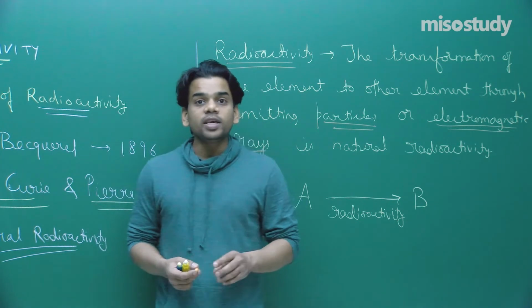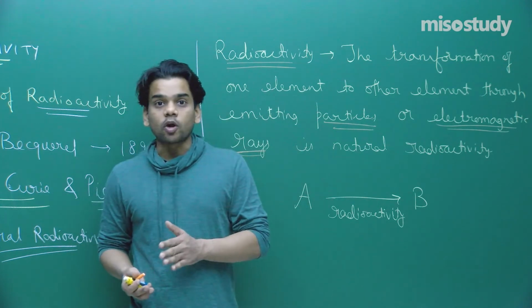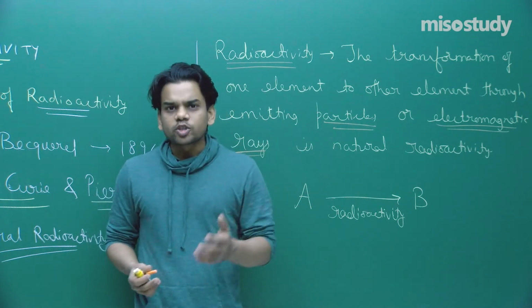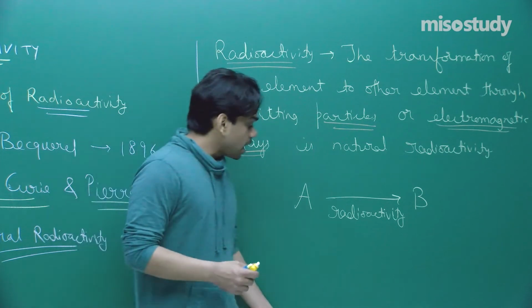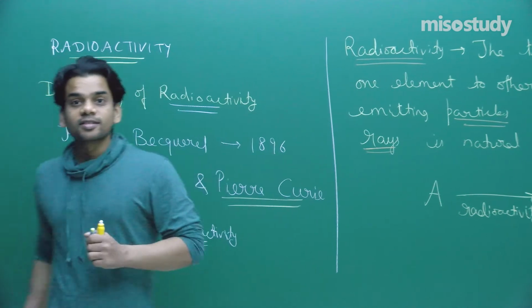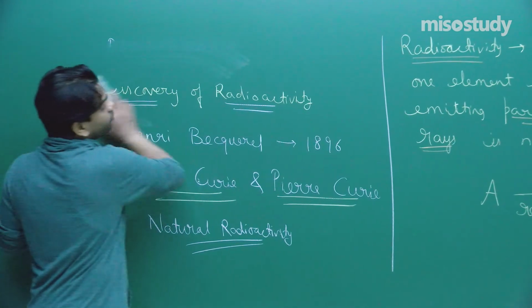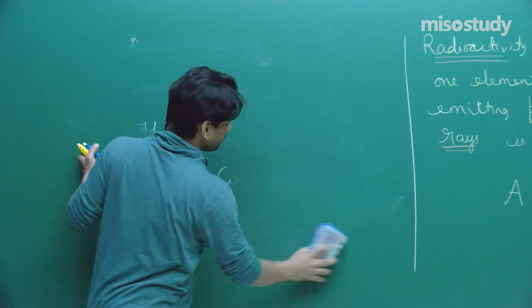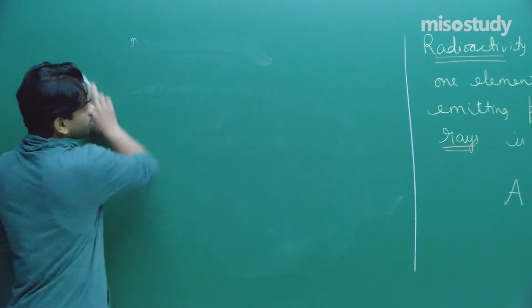How can we understand which particles or which electromagnetic waves are coming out? Let's talk more about this. These things can only be found out with properly set up experiments. Now let's go ahead.